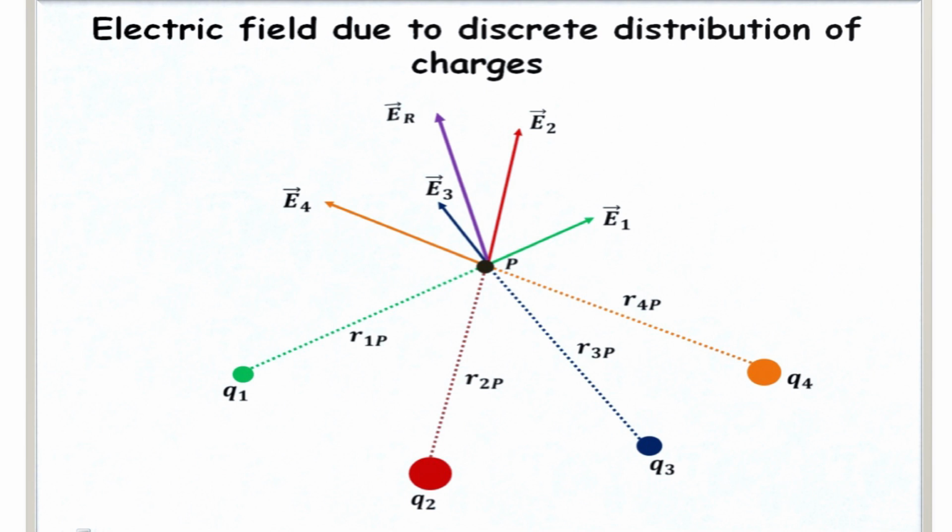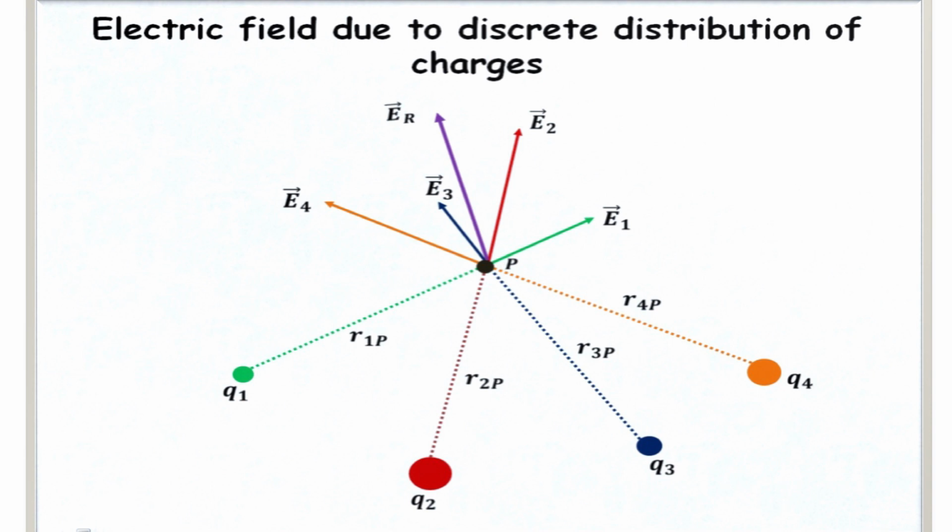point P relative to O. So, the distance between the charge q1 and P is r1p, and we know that for a positive point charge, the electric field is directed away from the point charge. So, it is outward. So, the E1 vector, the electric field line, will be outward. Then for the other charges, the directions of the electric field are shown in the figure. Now, when all the electric fields are superposed, we get a resultant electric field ER by the parallelogram law.